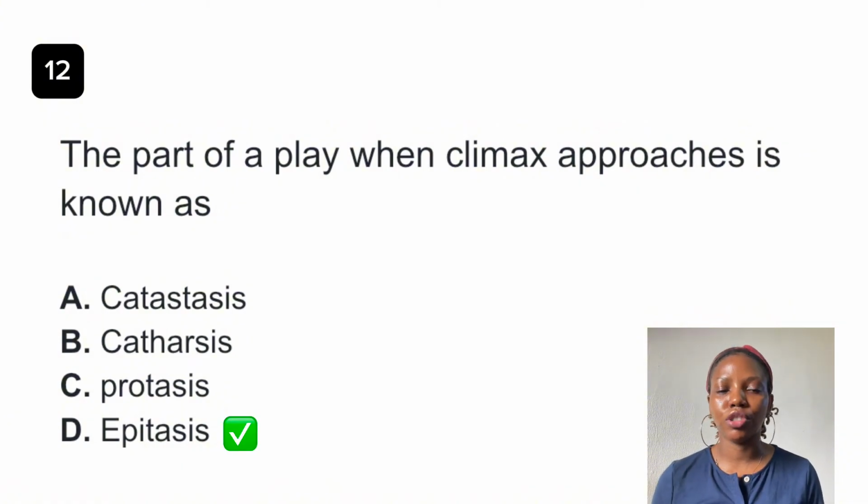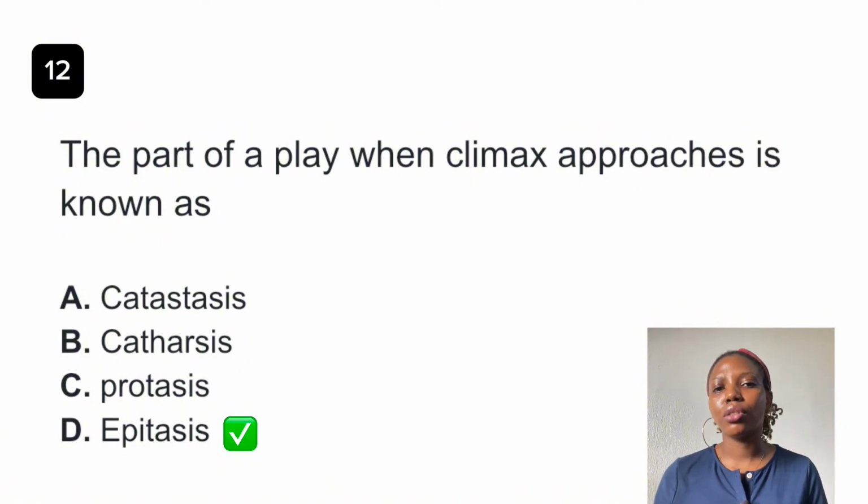Epithesis is that part of a drama where complication arises leading to the climax. Judging by the nature of this question, it is based on the classical structure of drama. And what do I mean by this? It means the structure of drama way back, and it started with Aristotle. Aristotle started this framework, and he used three terminologies: the beginning, the middle, and the end. Later on, a scholar named Donatus developed this idea and replaced the terminology with protasis, epitasis, and catastrophe, respectively.